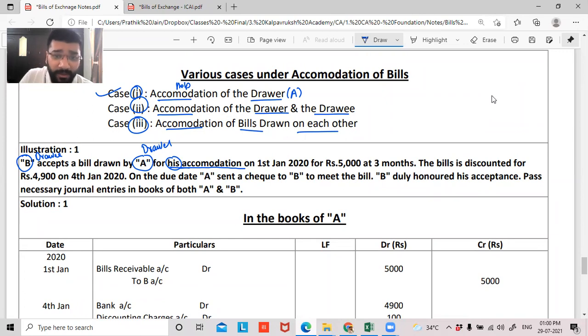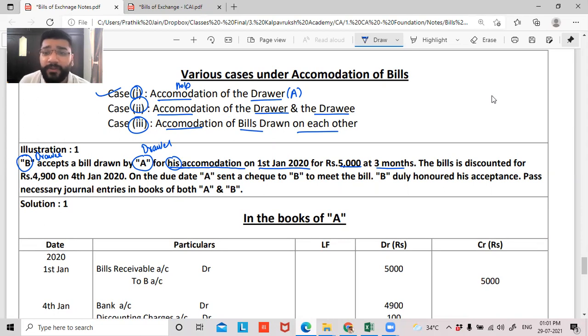So the bill was drawn on 1st Jan 2020 for 5,000 rupees, guys. And the term of the bill is 3 months. The bill is discounted for 4,900 rupees on 4th Jan 2020. Of course, the difference between 5,000 and 4,900, can I say the 100 rupees is the discounting charges?